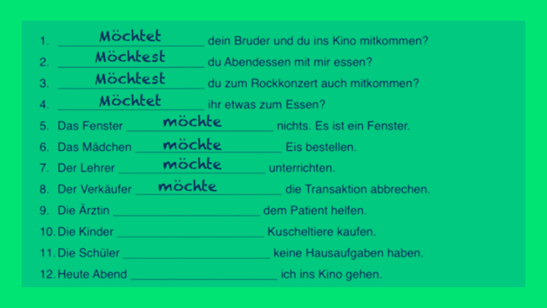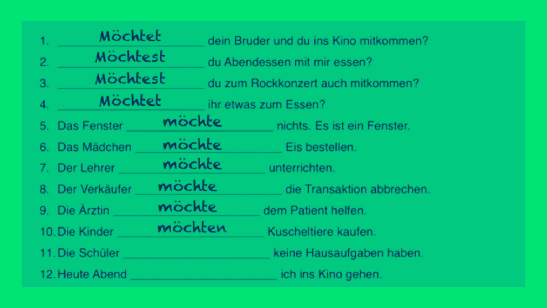Nummer 9. Die Ärztin, the female doctor, something dem Patient helfen. So we want to say the female doctor would like to help the patient, and so we say, die Ärztin möchte dem Patient helfen. Die Kinder something Kuscheltiere kaufen. Die Kinder are a subject of this sentence, and since they're plural, we have to say die Kinder möchten Kuscheltiere kaufen. The children would like to buy stuffed animals.